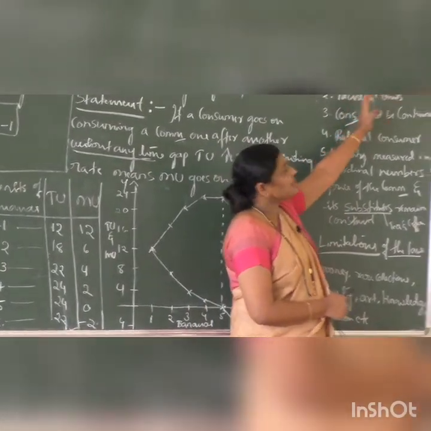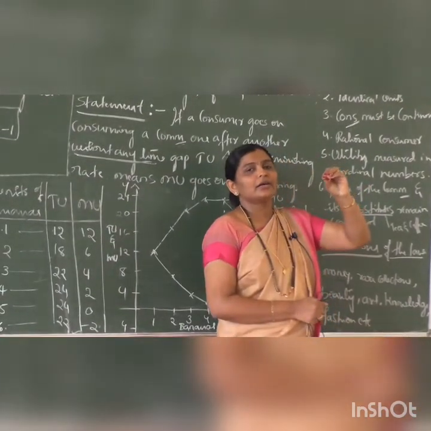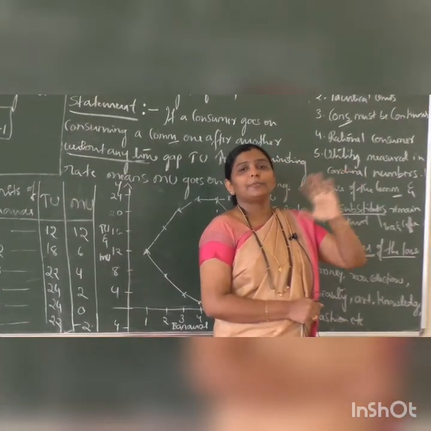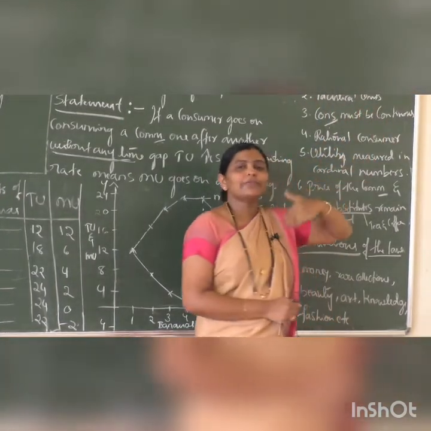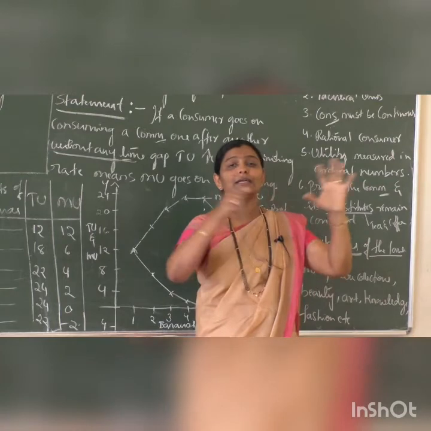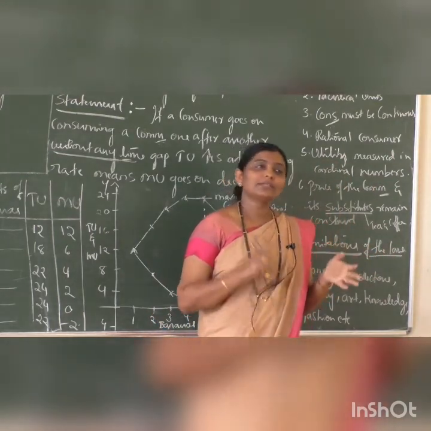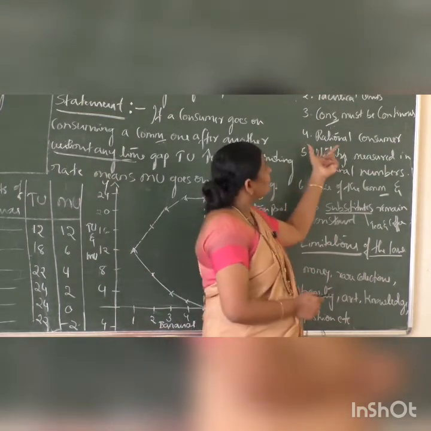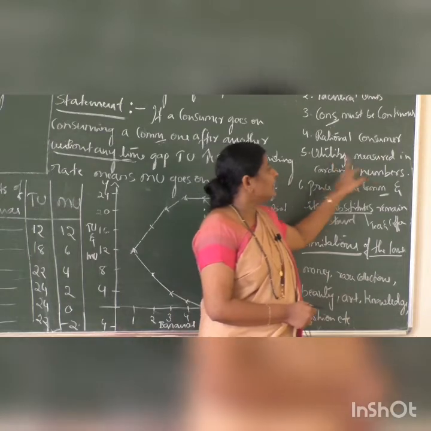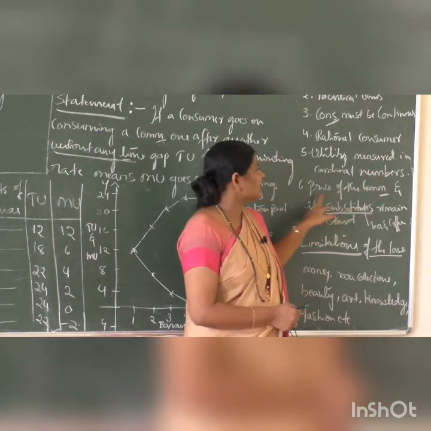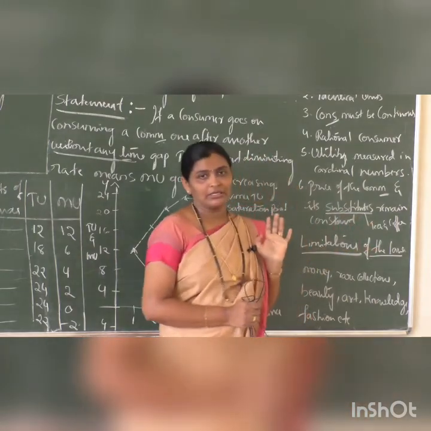So standard units means units taken for consumption should be standard, like a cup of coffee, an apple and an orange. Identical units means units taken for consumption should be identical in all aspects. It may be in taste or color or size or quality. Consumer should be rational or an ordinary person. Utility is measured in cardinal numbers. Price of the commodity and its substitute should not change.